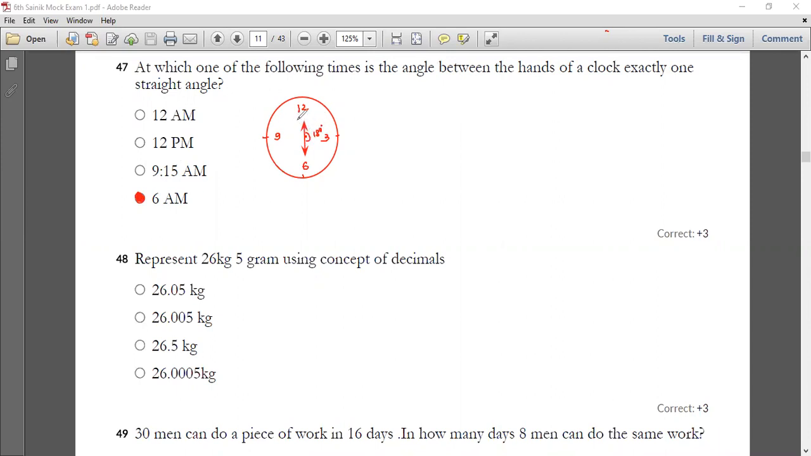That means at 6 o'clock, whether it is AM or PM, whatever it might be. So at 6 a.m. we can see the 6 o'clock at a straight angle.